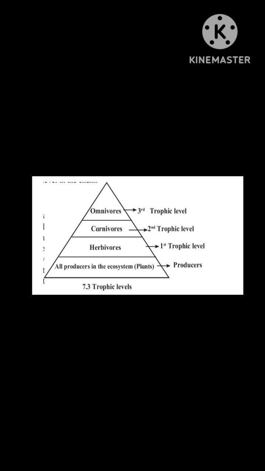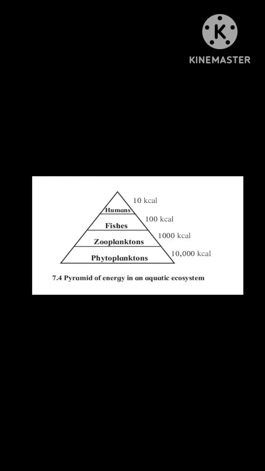The initial quantity of energy goes on decreasing at every level of energy exchange. Similarly, the number of organisms also decreases from the lowest level to the highest level. This pattern of energy exchange in an ecosystem is called the energy pyramid. Here the trophic levels are shown in a marine water ecosystem: phytoplanktons, zooplanktons, fishes, and human beings. At the first trophic level, phytoplankton consists of 10,000 kilocalories, and phytoplanktons are eaten by zooplanktons.